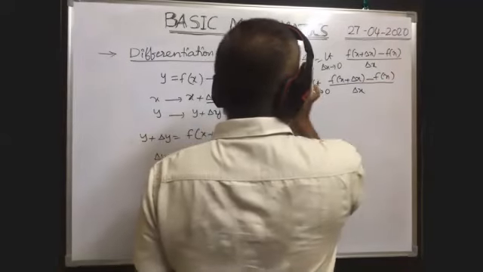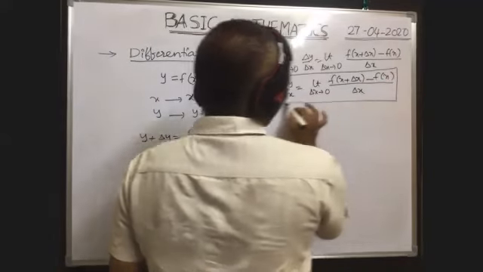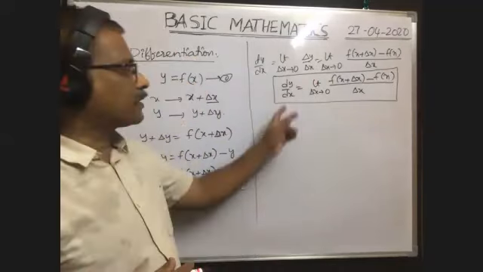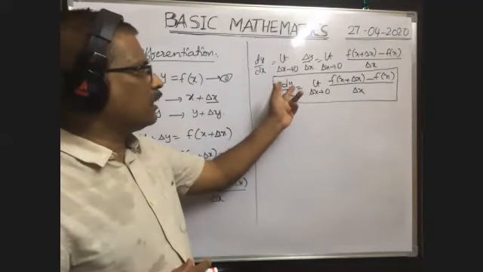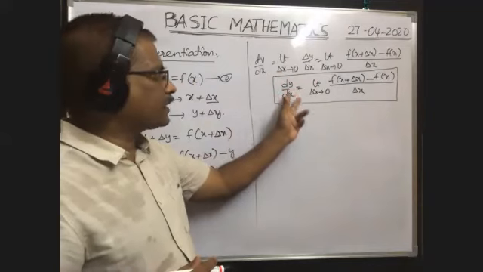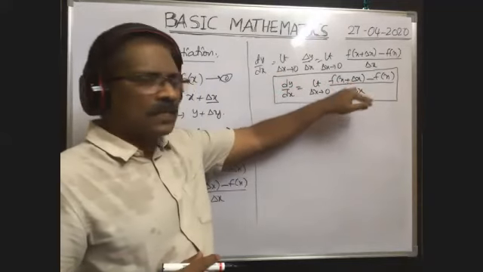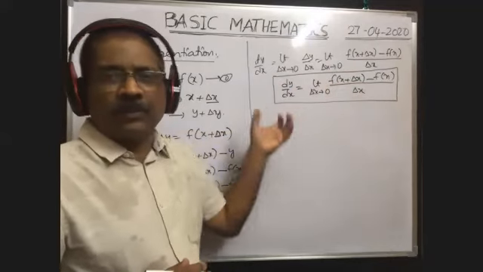Okay, here dy by dx: dx is a small change in x value and the corresponding small change in y value is dy. So this dy by dx can be written like this. Okay, what is the use of this one? I will explain now with one example.